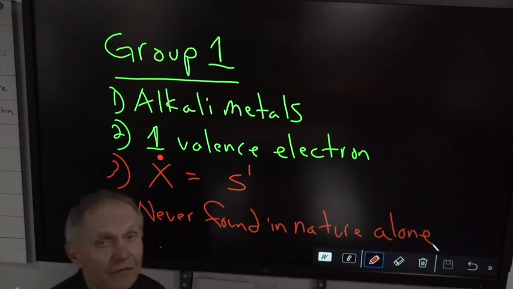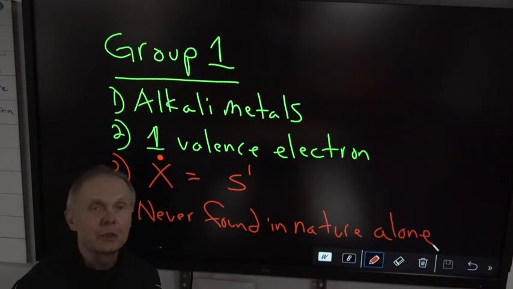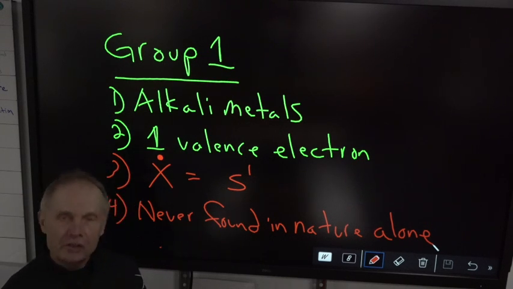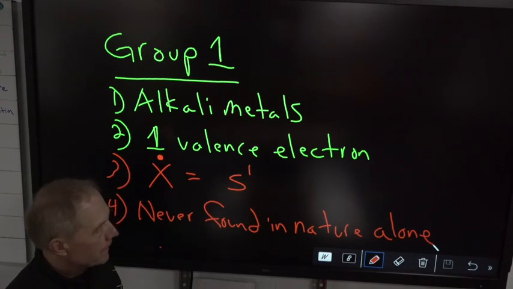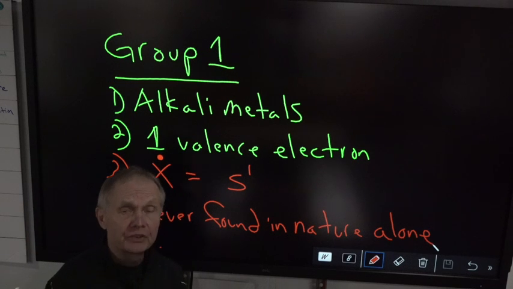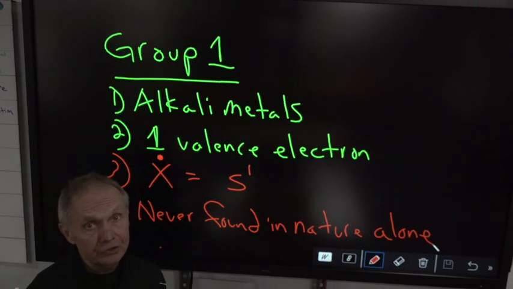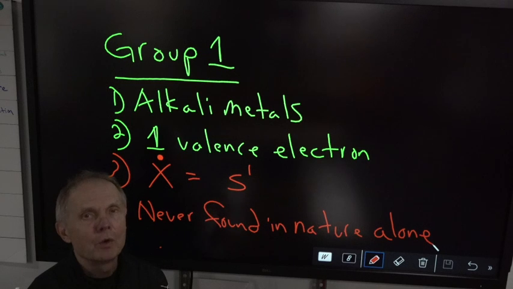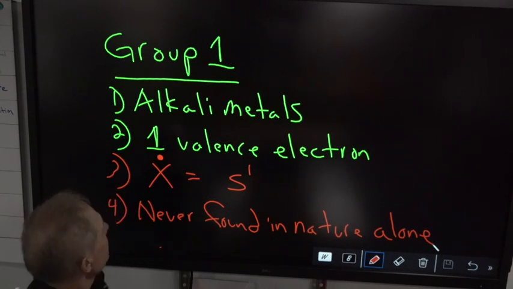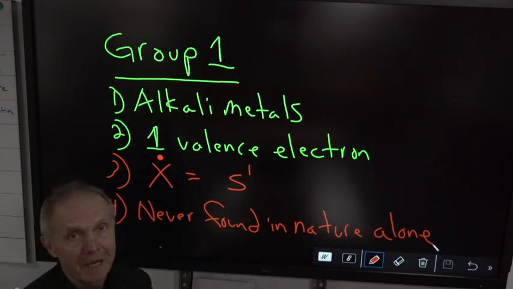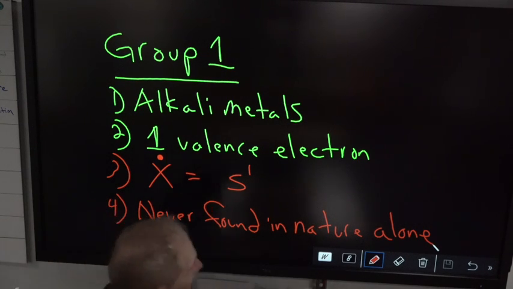They are never, ever found in nature by themselves because they're way too reactive. The reason they're reactive is the easier it is to lose an electron, the more reactive it gets. And this is the biggest group of metals in the whole periodic table, which is number 5.